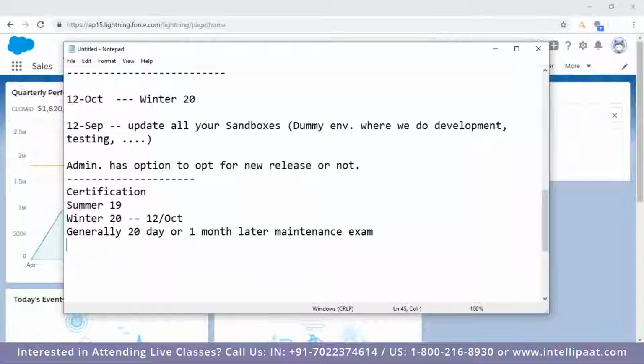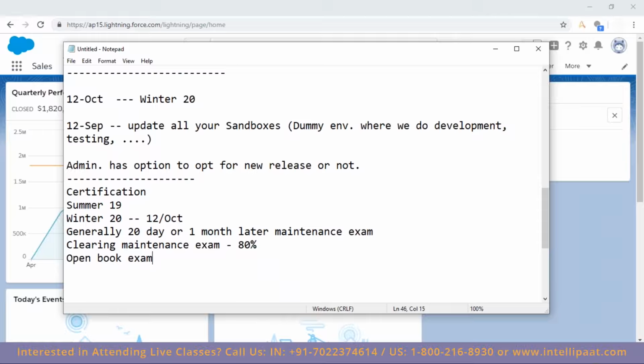And in the maintenance exam, to clear it, you have to secure 65%. It's an open book exam, so you can use Google, you can do anything, it's up to you. It is generally time-based also, and the time varies, maybe 15 minutes to half an hour max.